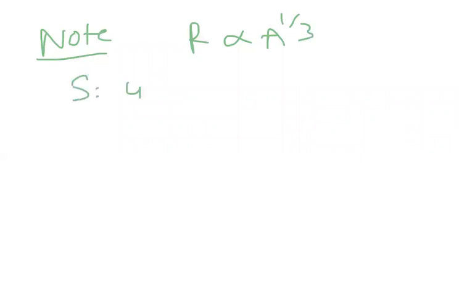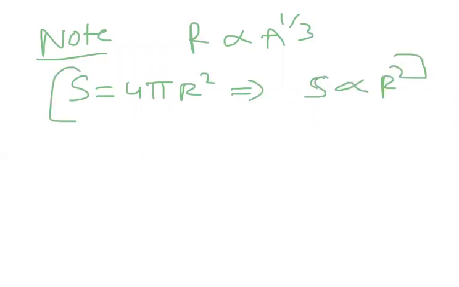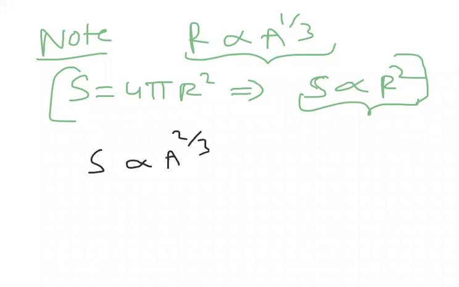The surface area of a sphere formula is 4 pi r square. From here, I can write S is proportional to r square. So S is proportional to r square and r is proportional to A power 1 by 3, so I can write S is proportional to A power 2 by 3.